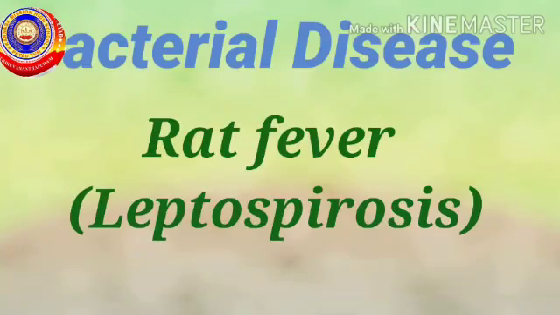Let's start first with bacterial disease known as rat fever, or it is also called leptospirosis. Bacteria is a prokaryote. Prokaryote means the organism without nucleus. They enter the body and multiply through binary fission. The toxins produced by them destroy the cells and cause disease.